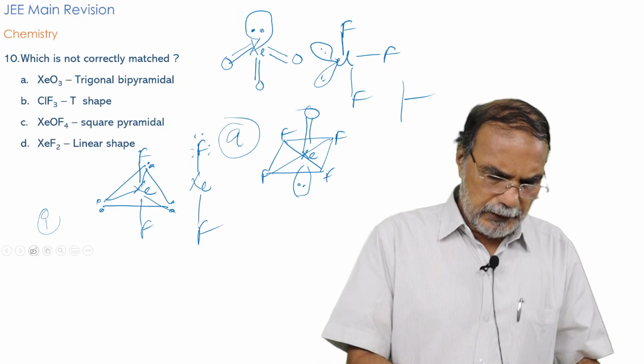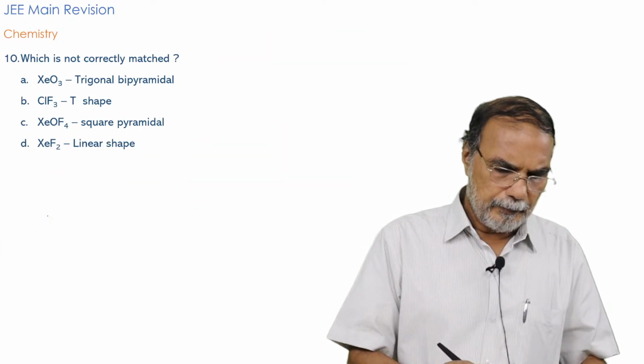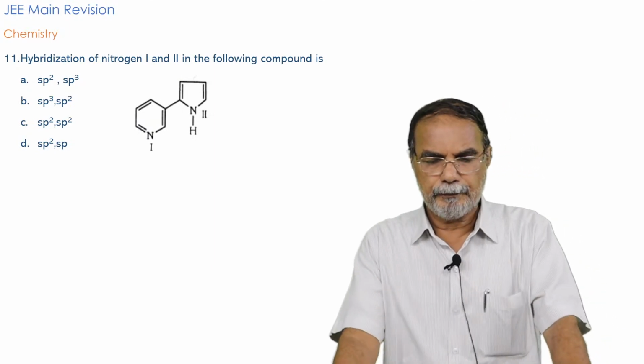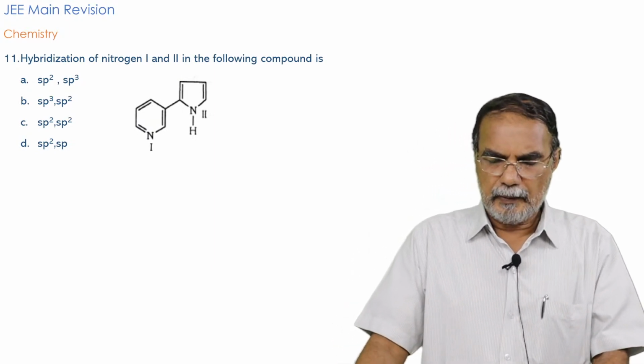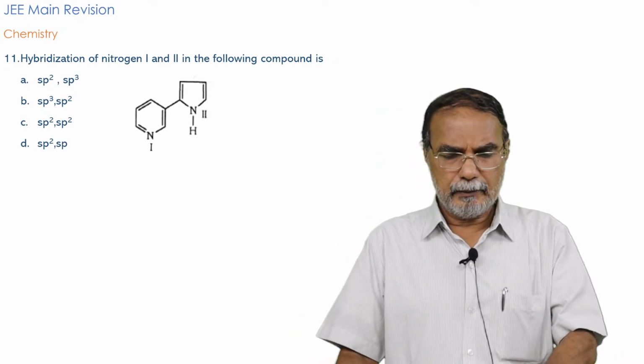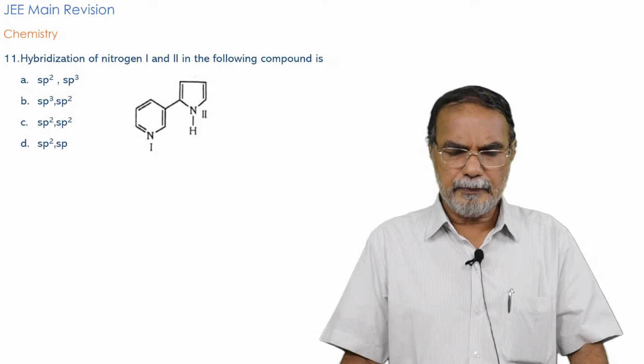Now coming to the next question, that is question number 11. Don't panic with this sort of a structure. It's not that complicated a structure.